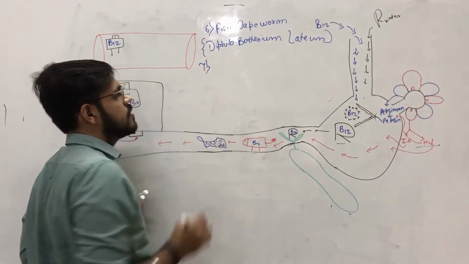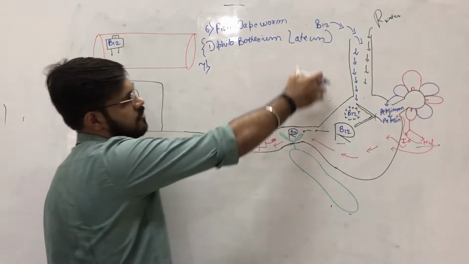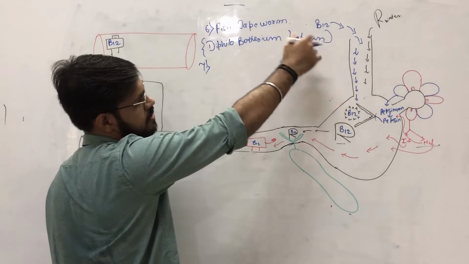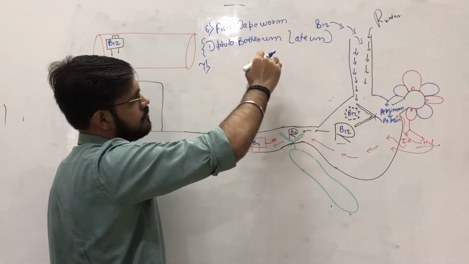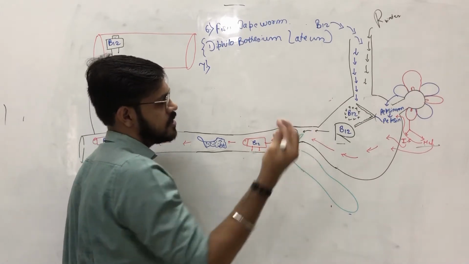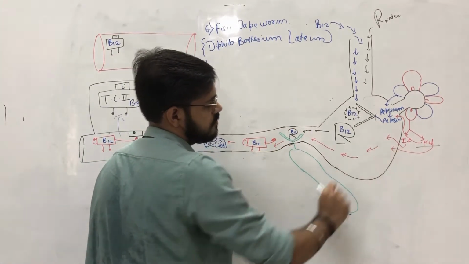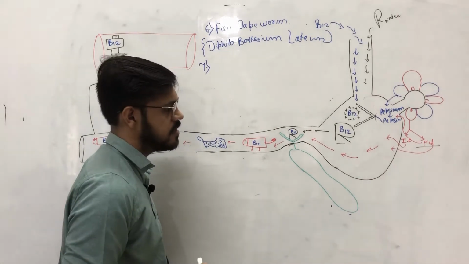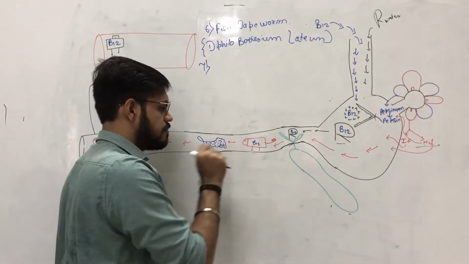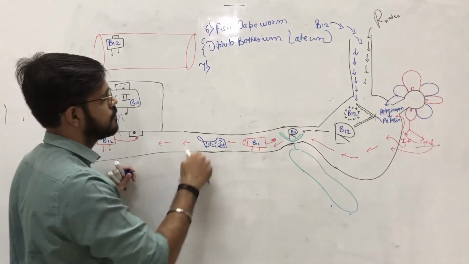Another reason for B12 deficiency, now we have seen the first reason, it was due to decreased intake in strict vegetarians. Then we have seen the abnormal disturbances, in which we have seen achlorhydria. Then we have seen deficiency of intrinsic factor due to gastrectomy and pernicious anemia. Then we have seen microbial overgrowth and accumulation of fish tapeworm.